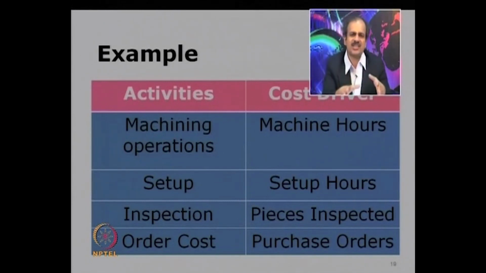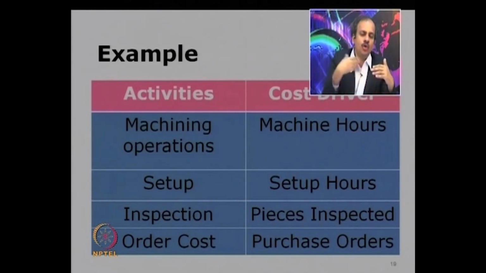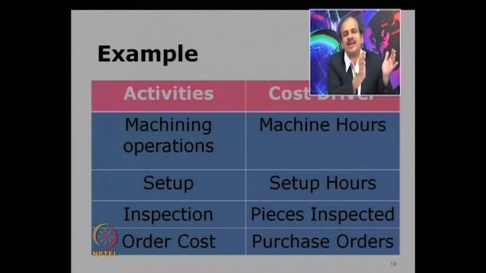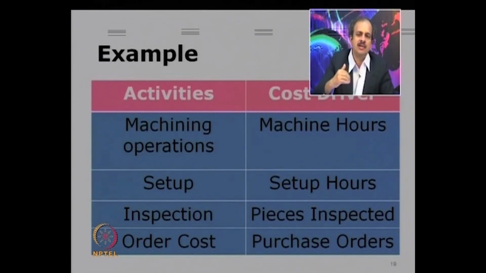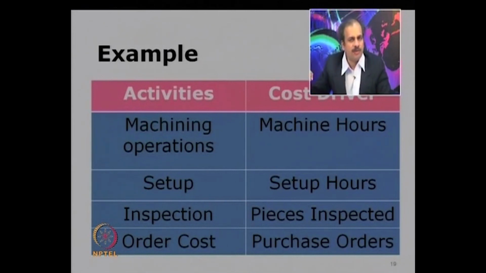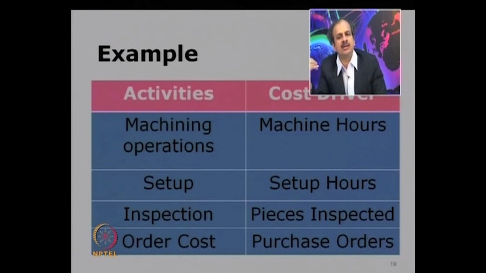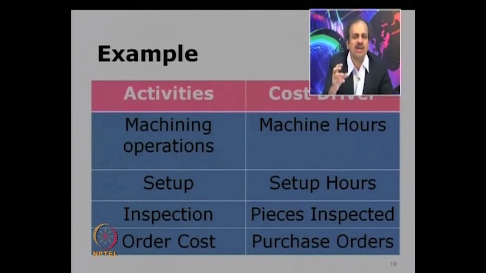Okay. So when you know exclusively, no problem. But when you don't know exclusively and you know that the total cost of the machining is say 10 lakhs and total number of hours are 1000, then depending on the hours consumed by individual products, we will try to charge the machining cost to the products. That is why machine hours become cost driver.